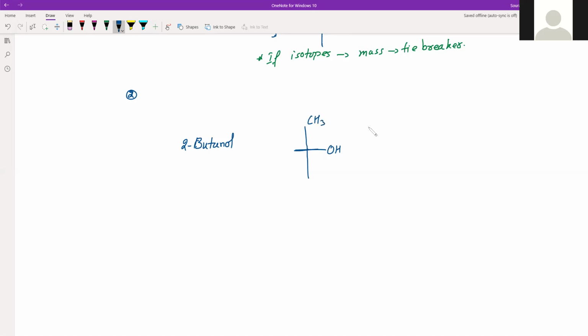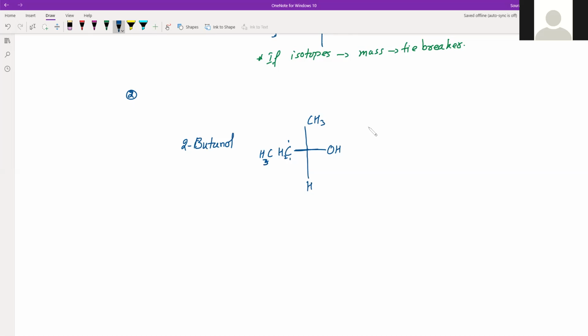Then let this be our second carbon, and then 2 carbons more, that is CH2, so there will be H here and H here, so I'll write CH2, and then one more CH3 group.